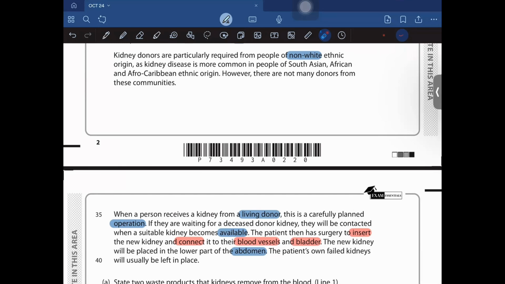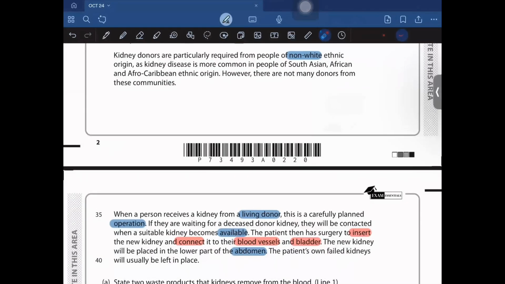The patient has surgery to insert the new kidney and connect it to their blood vessels and bladder. The new kidney will be placed in the lower part of the abdomen. The patient's own failed kidney will usually be left in place.